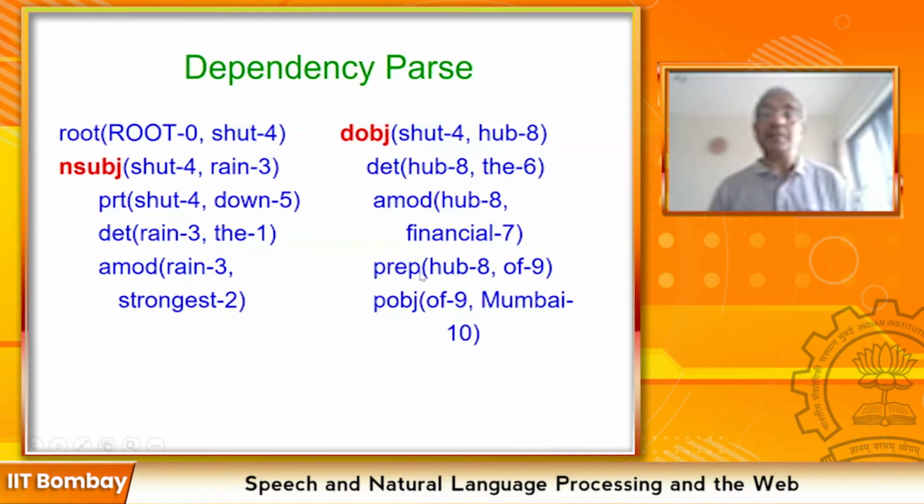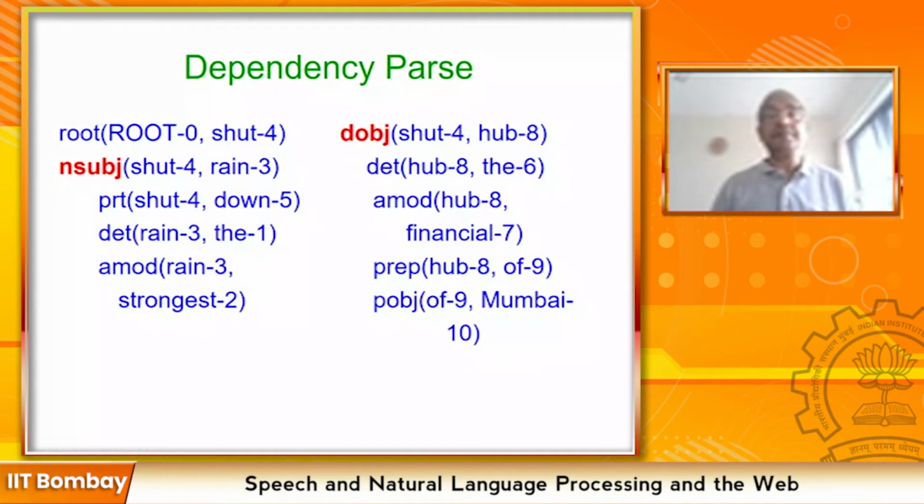So through a predicate called prep, hub is linked to of, the preposition, and of as a preposition takes an object, Mumbai. So note this typical way of representing prepositions in dependency parsing. You link a word with the preposition through a predicate prep, and then the preposition is given an object which the preposition links with the rest of the sentence. Okay, so this is to be noted.